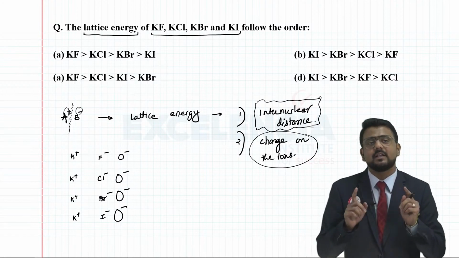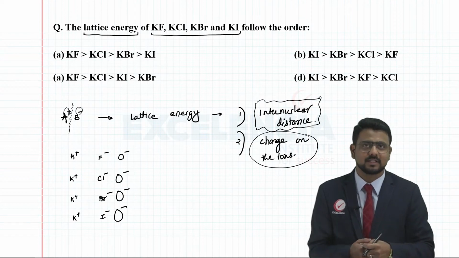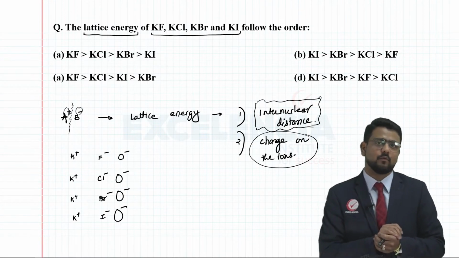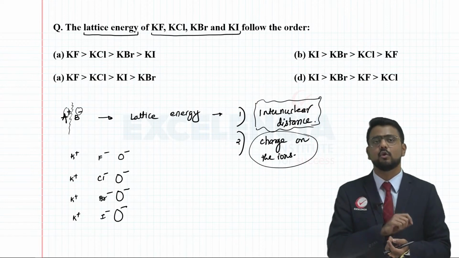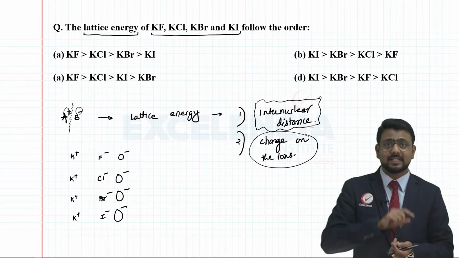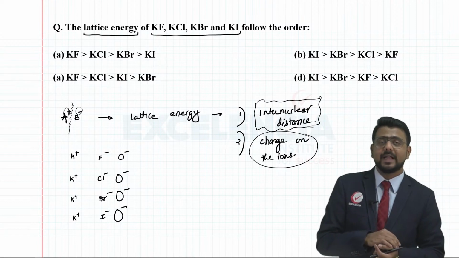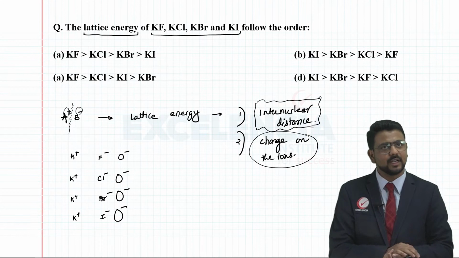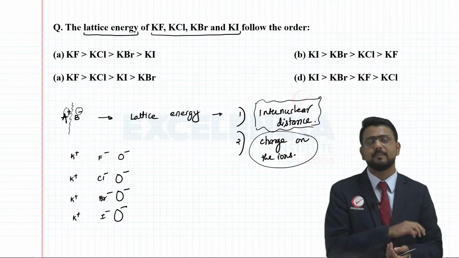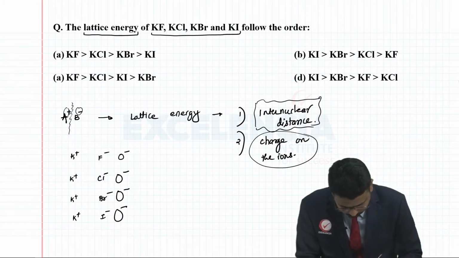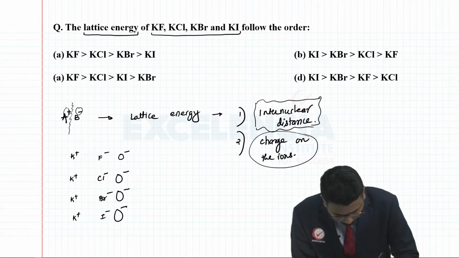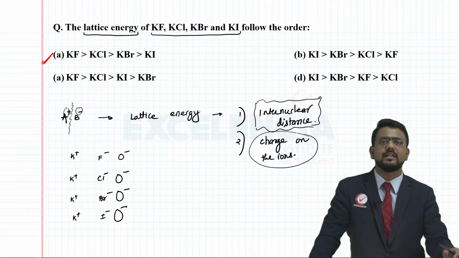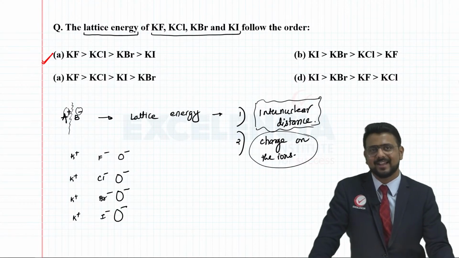So because of the increase in internuclear distance of the combining ions, the energy released when the crystal lattice is formed is going to be lesser. That's the reason we can say that KF has the maximum lattice energy and KI has the minimum lattice energy. So from all these options, option A is the correct answer: KF greater than KCl, then KBr, and then KI.